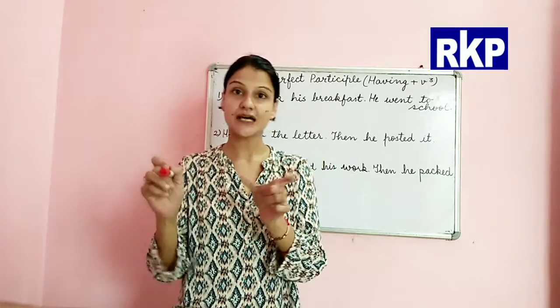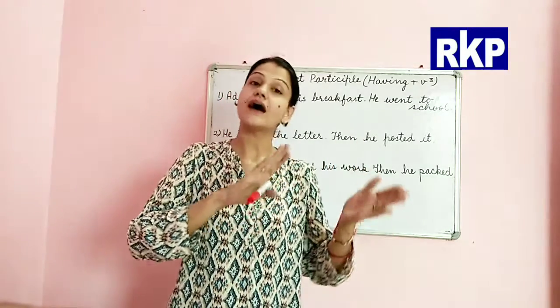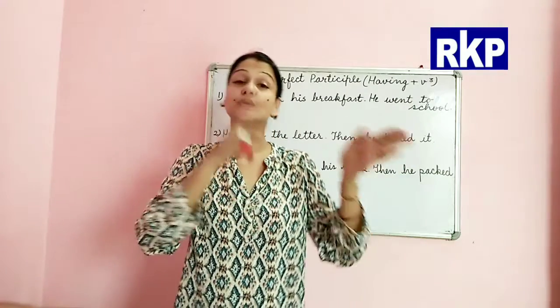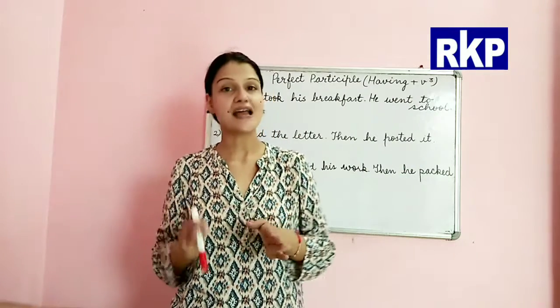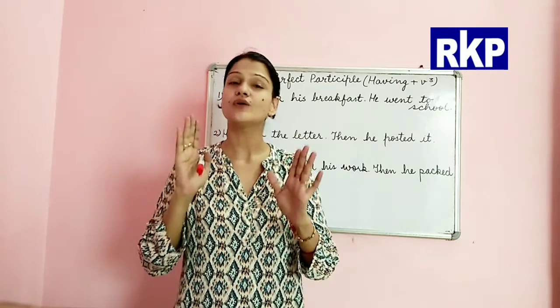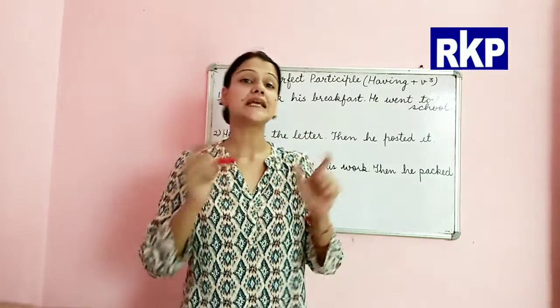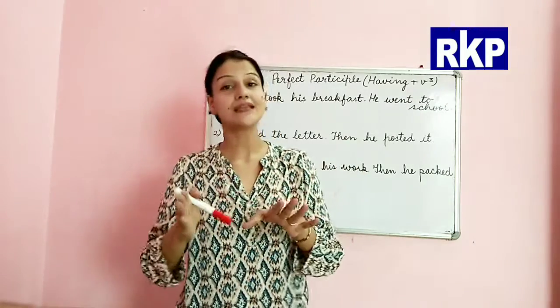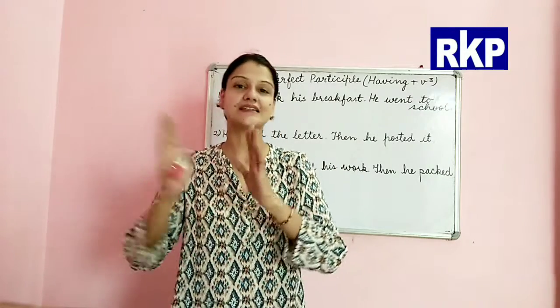Having done means after completing, after doing that thing, whatever the action is there in the sentence, we mean that it has been completed or after doing that, after completing that.